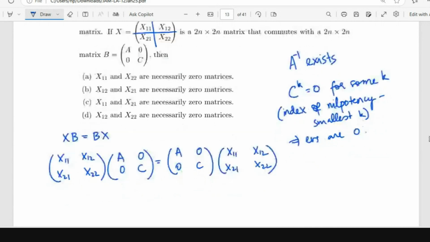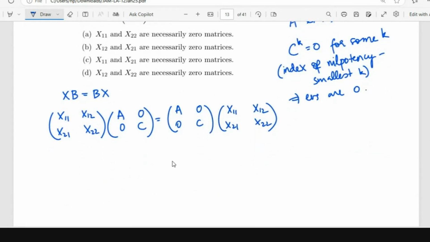This is what is given, and we have to infer something about X11, X12 and the others. These are block matrices, so you can do block matrix multiplication just like you usually multiply.